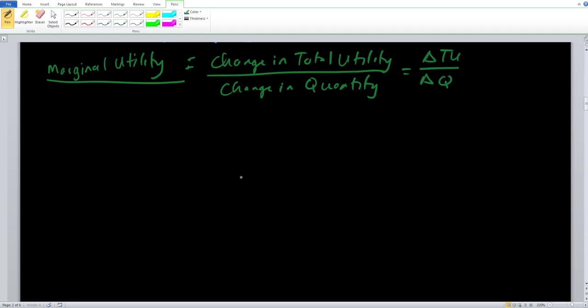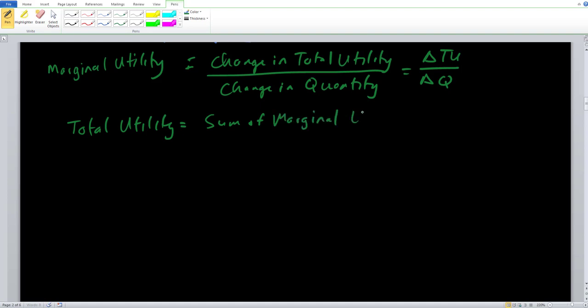Remember, with these changes, we need to be taking some type of difference. So we go from row 1 to row 2, row 2 to row 3, and so on down the line. Marginal utility is exactly how we're going to be maximizing our total utility, and total utility is going to be the sum of the marginal utilities. We'll work with a chart to show you exactly what we mean by this.